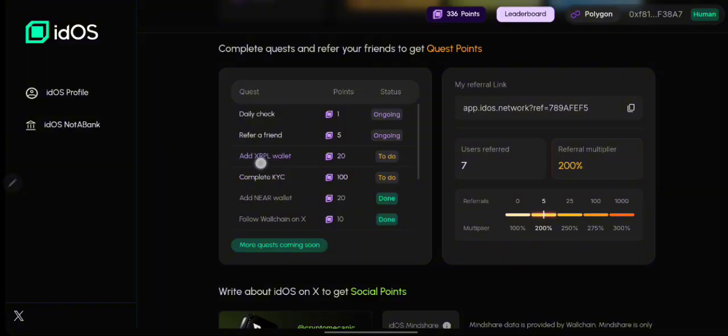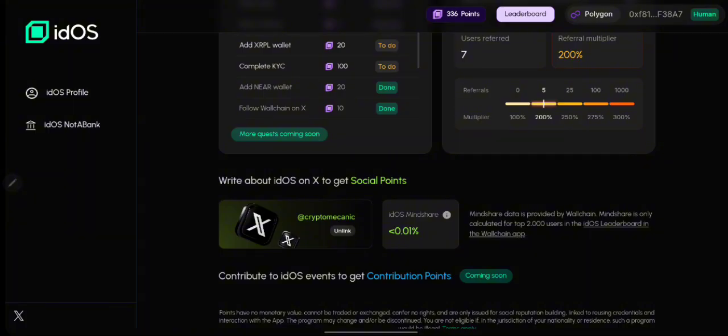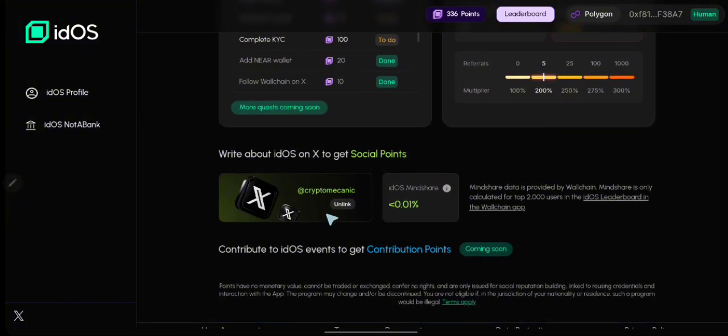I've tried so many times to add this XRPL wallet, but I was not able to succeed. So if you have been able to add the wallet, let me know how you were able to add it, so that I can also take the same step and add my own XRPL. I've added my near wallet, but I couldn't add the XRPL wallet. So right now we are going to be talking about how to complete the KYC. Another thing I needed to do right now, if you're farming the IdOS airdrop, is to go ahead and link your Twitter, so that whatever you post about IdOS on Twitter is going to give you some percentage of airdrop.